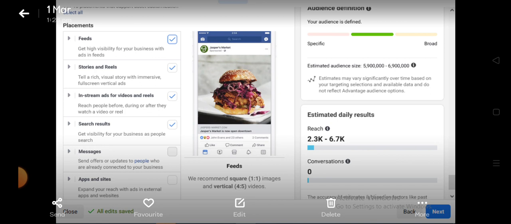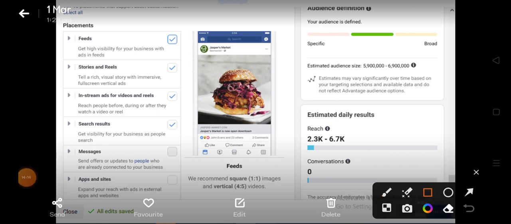Alright, you can see this, in-stream videos. In-stream videos simply means that someone can be watching a video and then your ad pops up. If you are using a reel, yes, you can use something like this. But oftentimes when I'm using flyers, I don't want to place them where videos are.